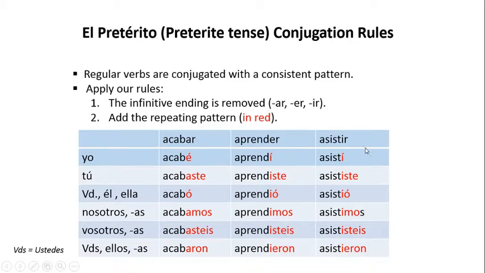aprendieron. Asistir, yo asistí, tú asististe, usted, él o ella asistió, nosotros asistimos, vosotros asististeis, and ustedes, ellos or ellas asistieron. For those of you that don't know, over here at the bottom left, the shortened form for the word ustedes is VDS.